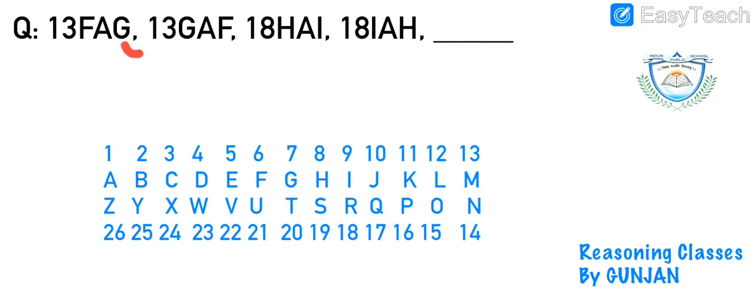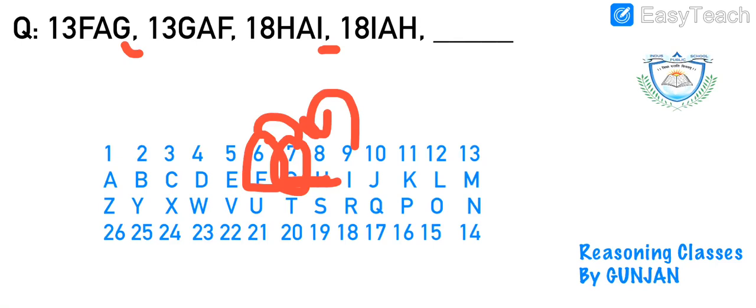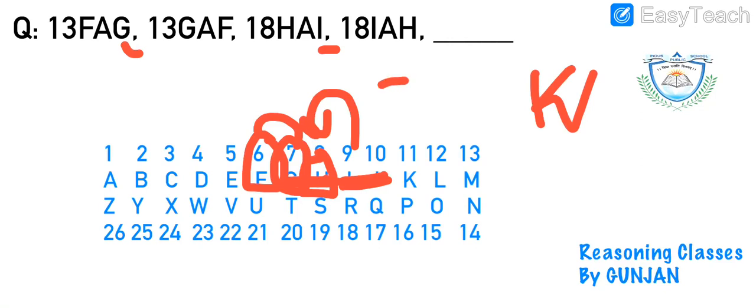Let's find out the logic. It's G F, G F, right? The previous one. Then we have I. I comes by skipping 2 alphabets. Then H, again the previous one. Now what will I do? After H I will skip 2 alphabets and I will have K as the third alphabet. So it becomes J A K.